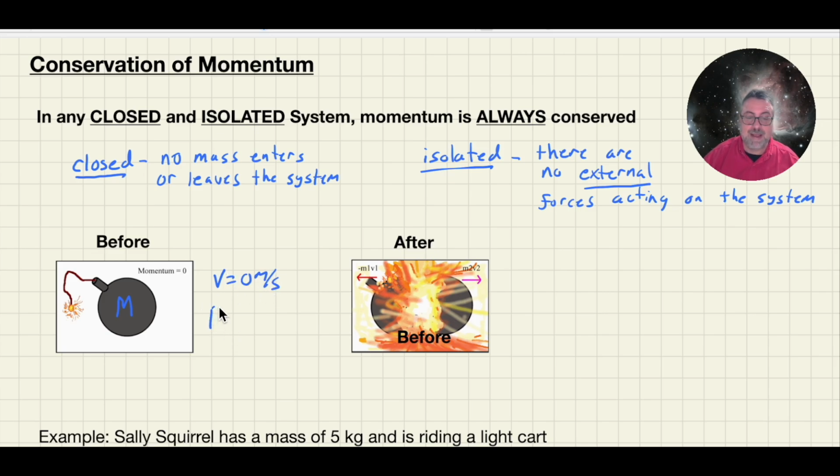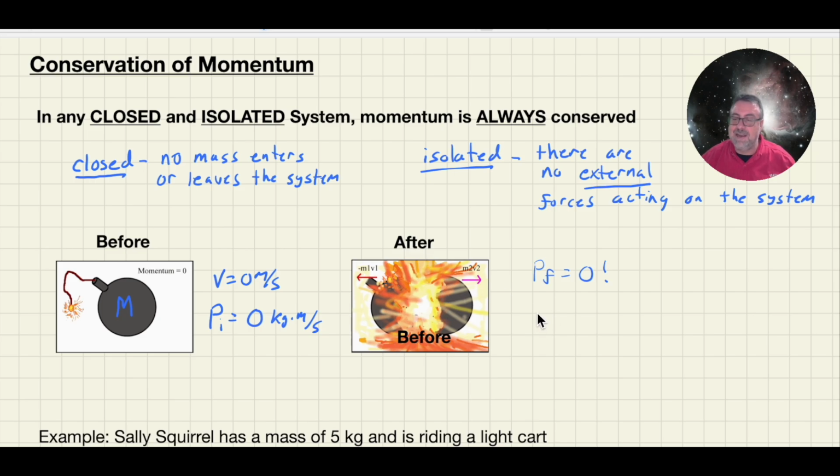So my momentum before is equal to 0 kilograms meters per second because there's no velocity and so there's no momentum. Now, a bomb can experience very strong internal forces. When the bomb explodes, the force of the expanding gases are internal to the system, and it's going to act on these masses. But my final momentum is still 0